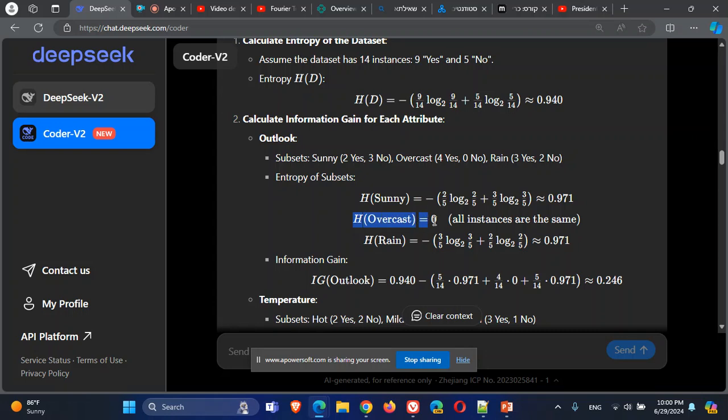As you can see, the entropy for overcast is 0. This is because the purity, the distinction between yes and no, is very good. And rain will have 3 yes and 2 no.